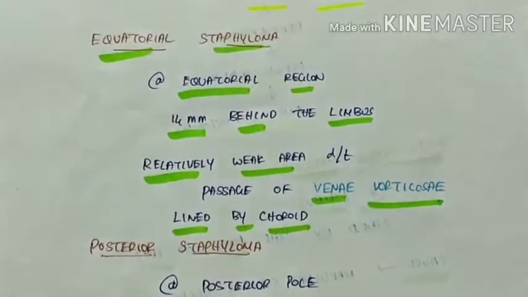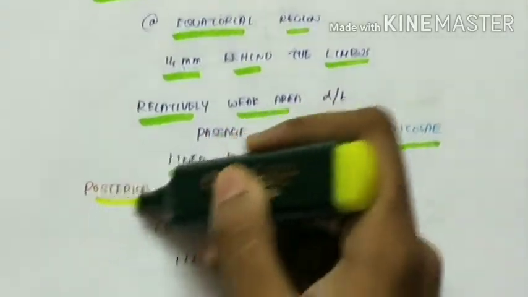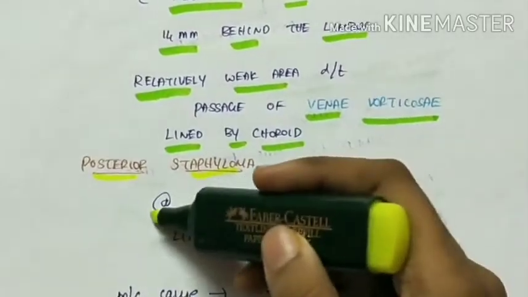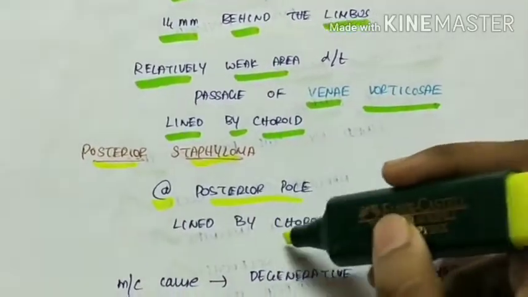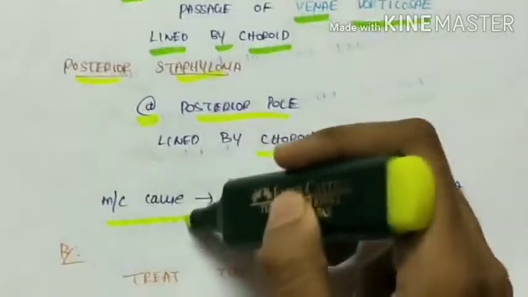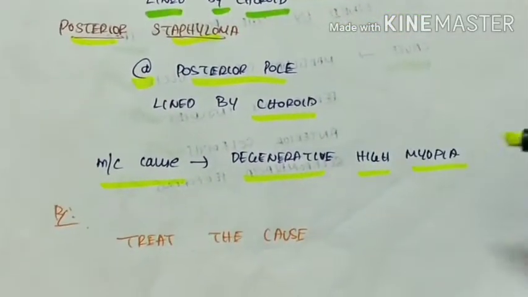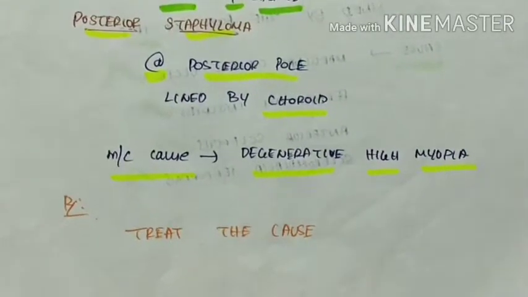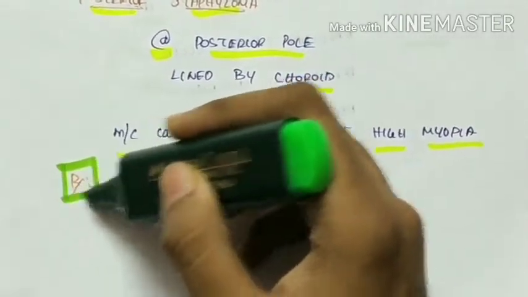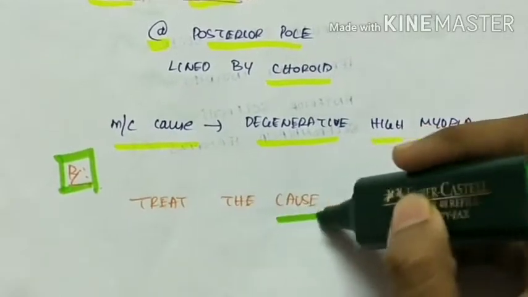The next type is posterior staphyloma, which is present at the posterior pole and lined by the choroid. Most common cause of posterior staphyloma is degenerative high myopia. Treatment for any type of staphyloma is treating the cause of the staphyloma.